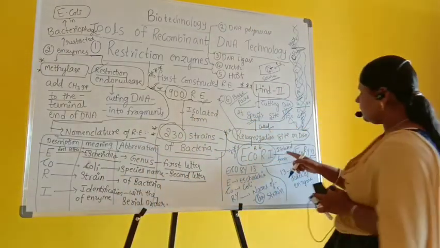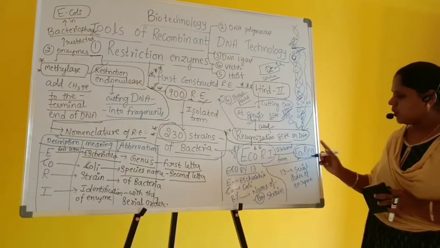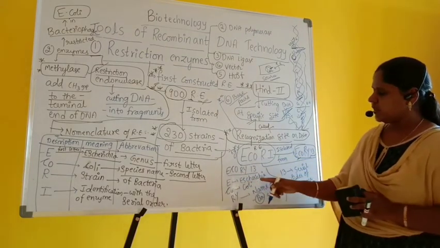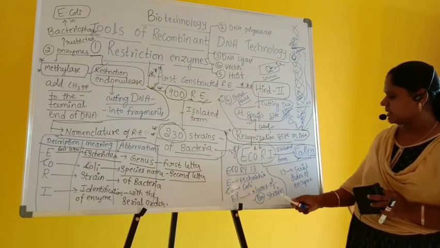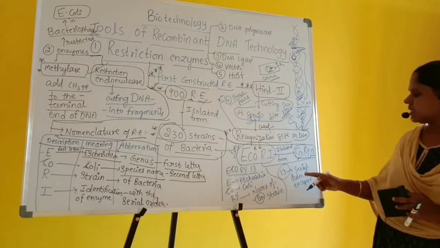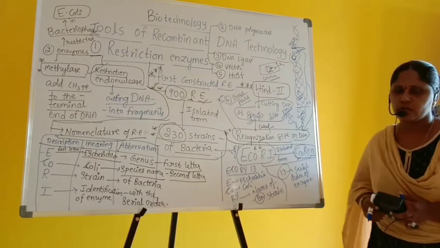EcoRI is isolated from E. coli RY13. If you look at it, E is for Escherichia, co is for coli, RY is the name of the bacterial strain, and 13 is the serial order of that particular enzyme. So let us continue further here.